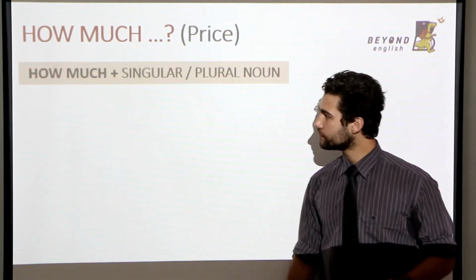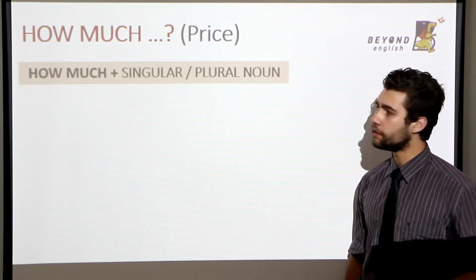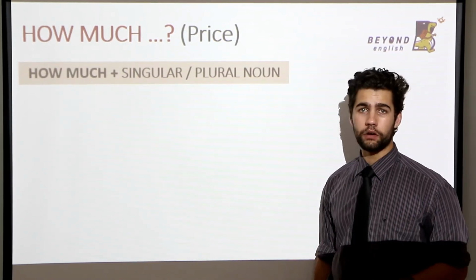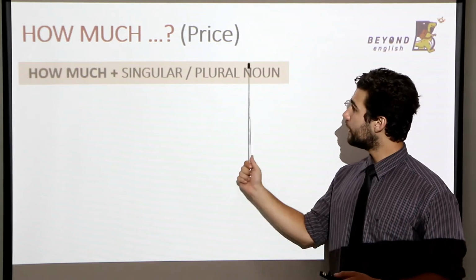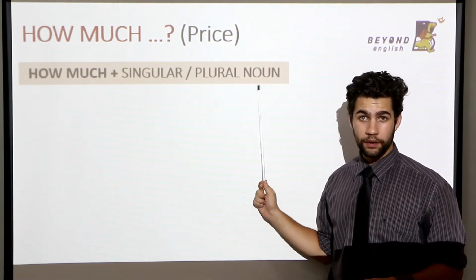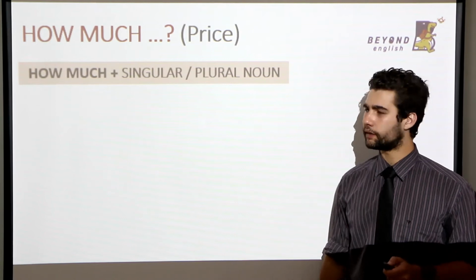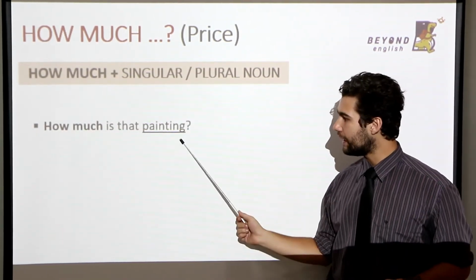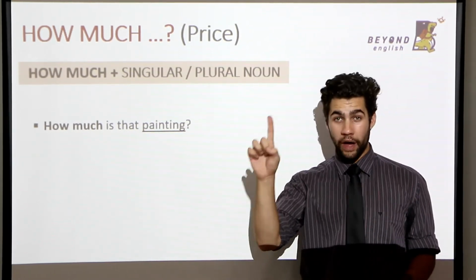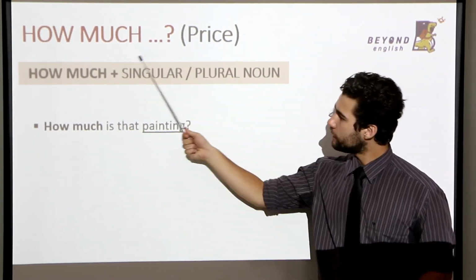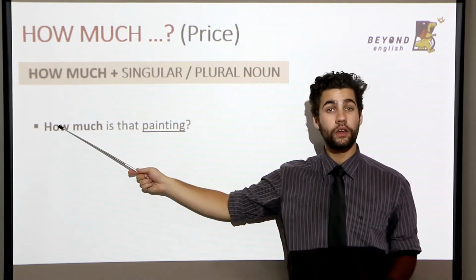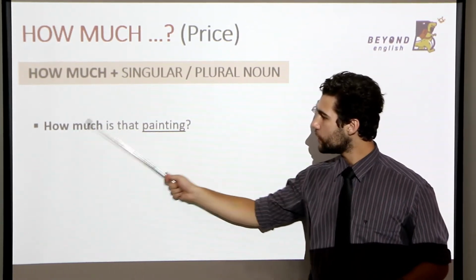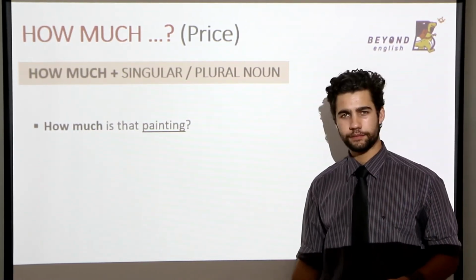Now, let's move on to how much with a price. So, our structure here is how much plus a singular or plural noun. Remember, noun. Okay, so how much is that painting? 1 painting, singular noun. So we use how much. Again, how much is that painting?